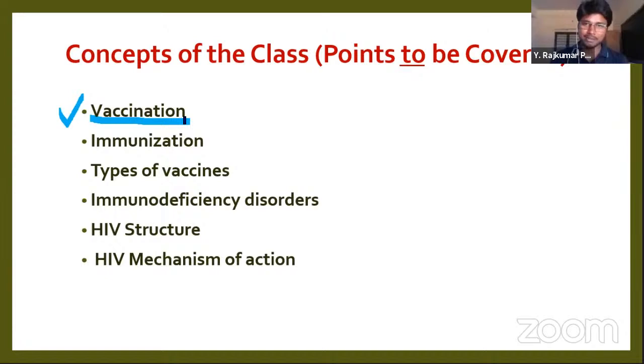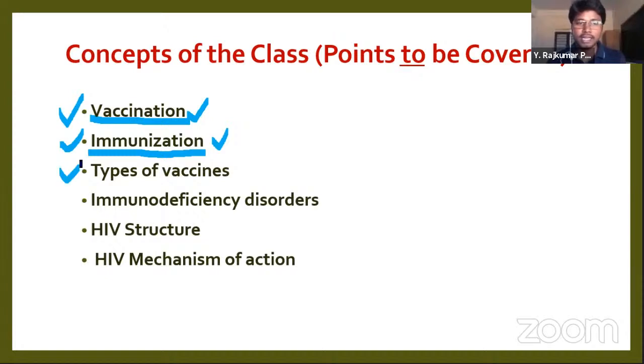So we will learn what is meant by a vaccine and what the types of vaccine are as well. Next, immunization. Vaccination and immunization are similar terms, but there is a slight difference between them. I will explain that as well.